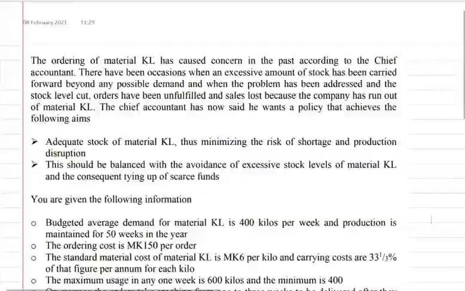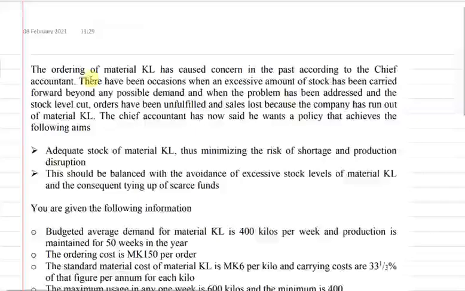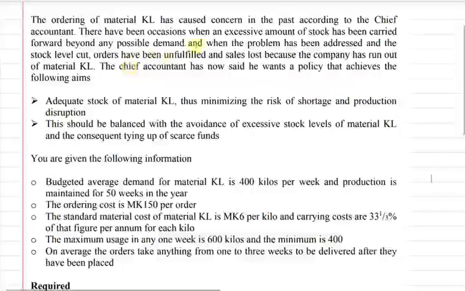So this is the exercise. Let's just go through it. The ordering of material KL has caused concern in the past, according to the chief accountant. There have been occasions when an excess amount of stock has been carried forward beyond any possible demand, and when the problem has been addressed, the stock level cut. Orders have been unfulfilled and sales lost because the company has run out of material KL. The chief accountant has now said he wants a policy that achieves the following aims.